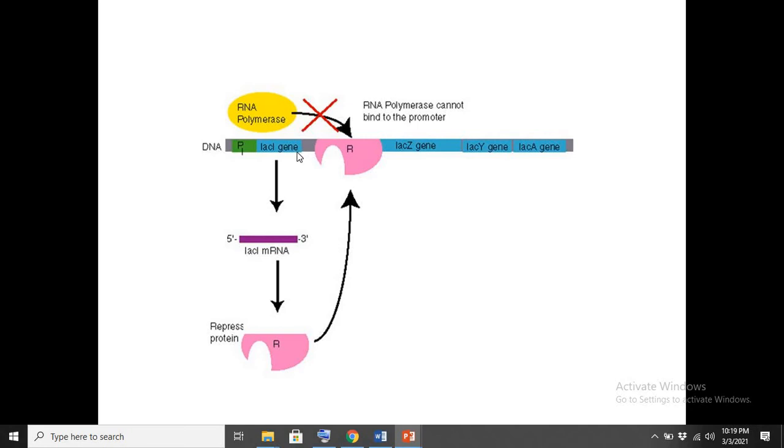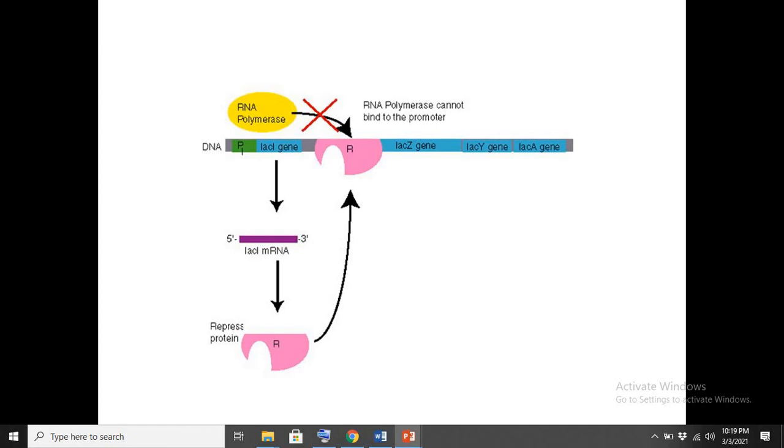First of all we have to understand how these genes would be transcribed, meaning how the lac Z, lac Y and lac A genes would be transcribed. We have RNA polymerase, an enzyme that helps with transcription.